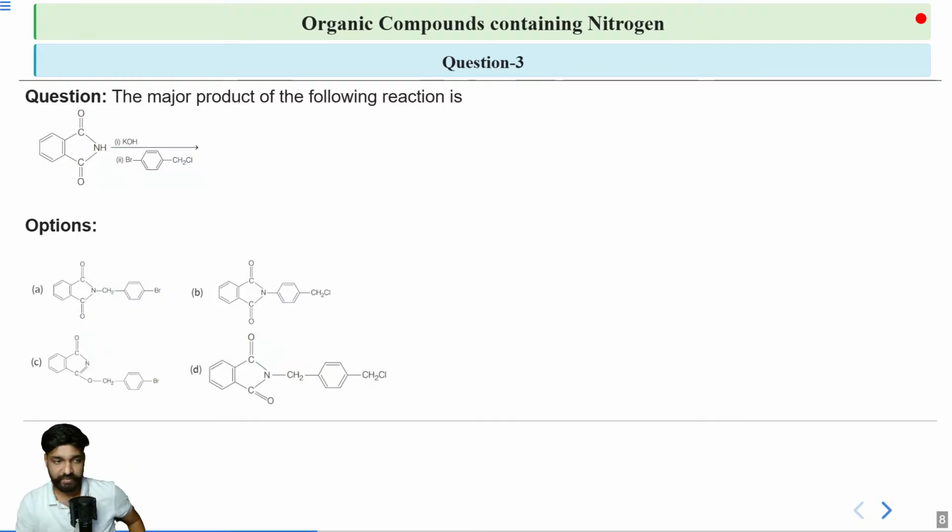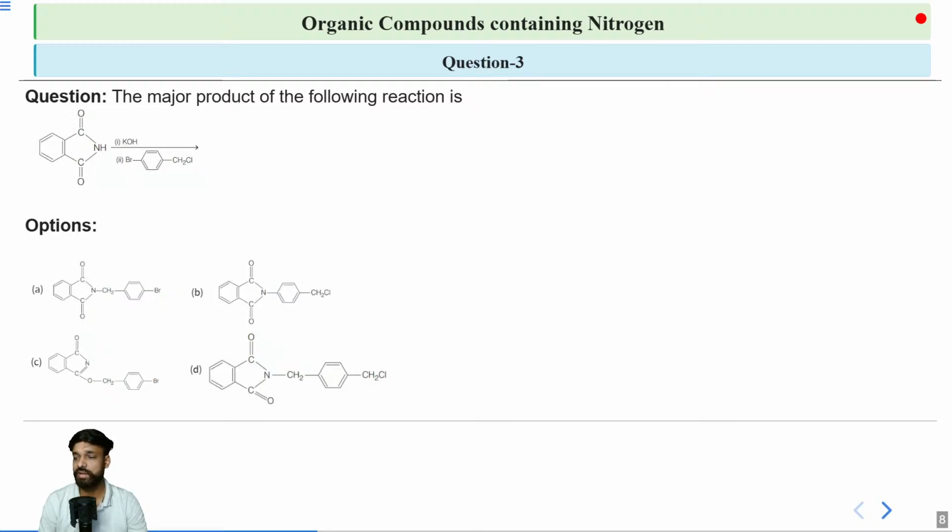So 4 options are given here. In the first option, your N is attacking upon the CH2Cl. It's very clear. In the second option, it is attacking upon the Br. In the third option, we are getting something else, and same for the fourth option. So can you tell me what will be the correct answer for this? Remember, your nucleophilic substitution is not favorable for aromatic halide containing compound in which halide is directly attached to the benzene ring.